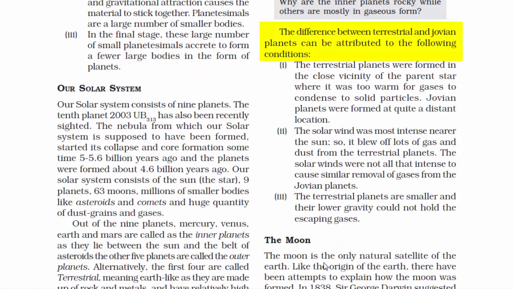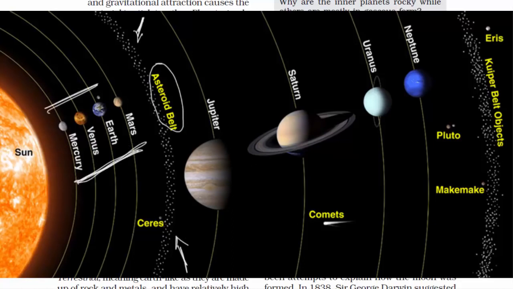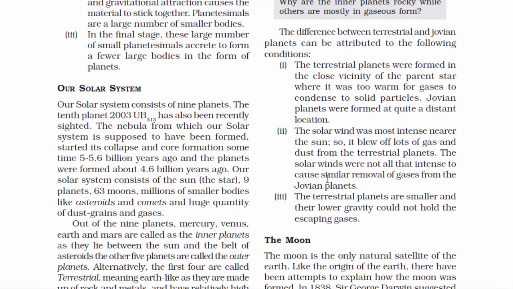Now let's try to understand the difference between terrestrial and Jovian planets. So let me quickly tell you this. Terrestrial planets are those planets which are in between the Sun and the asteroid belt. And the ones that are outside the asteroid belt are known as Jovian planets or outer planets. So as we know, most of the terrestrial planets are full of rock and metal. So that means they have very little gas and dust. And if you look at the Jovian planets, they have a lot of dust and gas present.